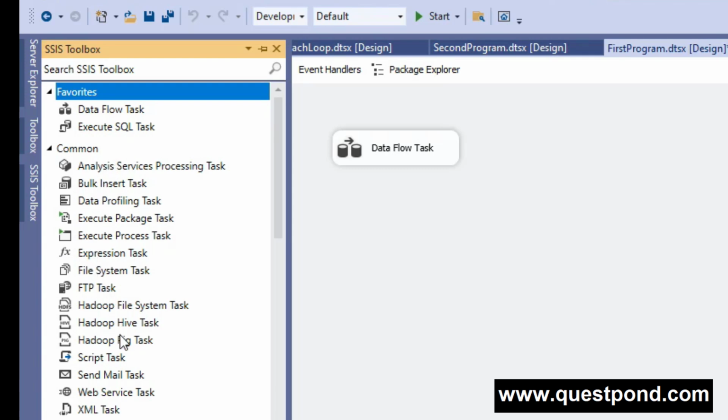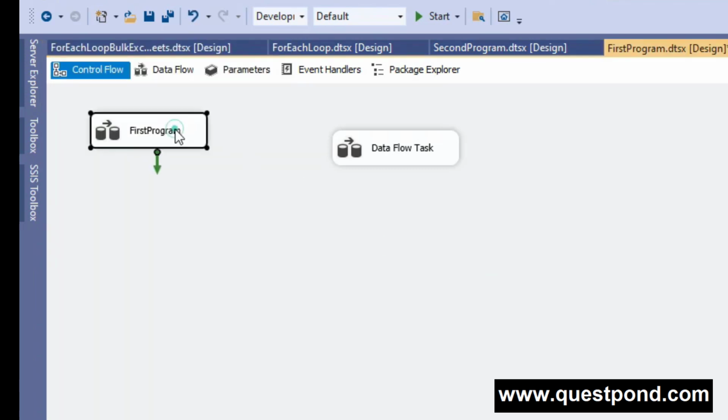And the third and final one is the precedence constraint. Now what does the precedence constraint mean? So this arrow. If I connect this one, this arrow is called a precedence constraint. They link the two executables. An executable can be a for each loop, a for loop, a task component, or multiple data flow task components. You can see that, right? So this is all about control flow.